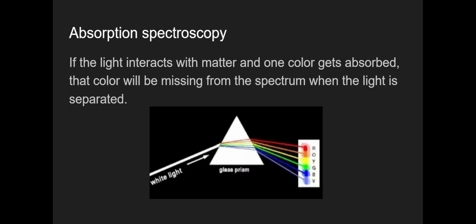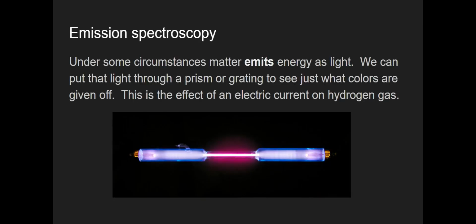Then if we look at the light after it has passed through the matter, we see what's missing, and we know that the matter has absorbed that wavelength, that color of light. Emission spectroscopy. Under some circumstances, matter emits energy as light. We can put that light that's given off through a prism or grating to see just what colors are given off. This picture shows the effect of an electric current on hydrogen gas, causing it to give off light, which then we can separate the colors and look at the spectrum. In fact, that's what we're going to do later in the lesson.